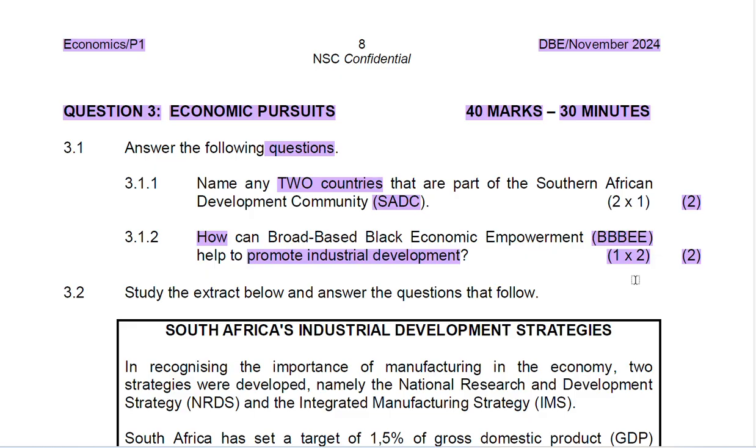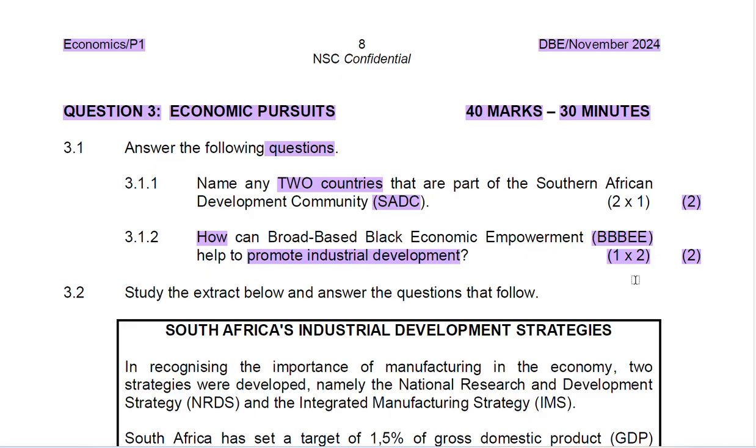Skill development may encourage Black people to establish new businesses. Remember that the triple BEE gives Black people, or previously disadvantaged groups, an opportunity to be developed in different skills. So this skill development may encourage these Black people who are provided skills to come up with a new business idea. So this is how the triple BEE can help to promote industrial development.